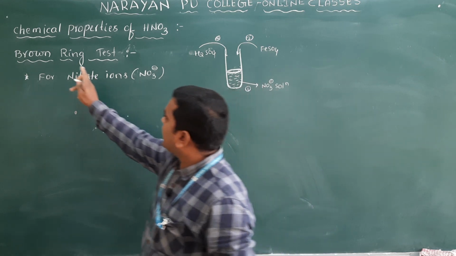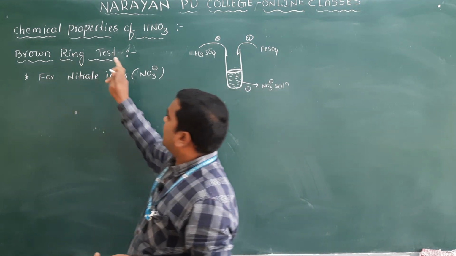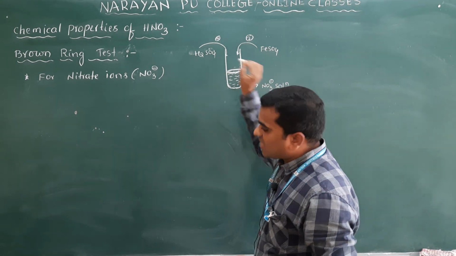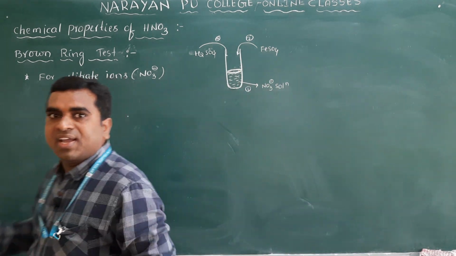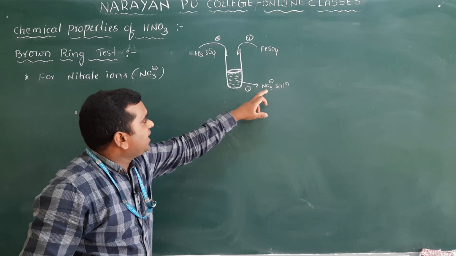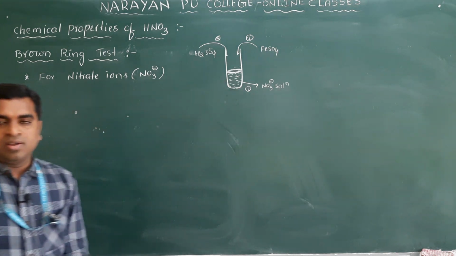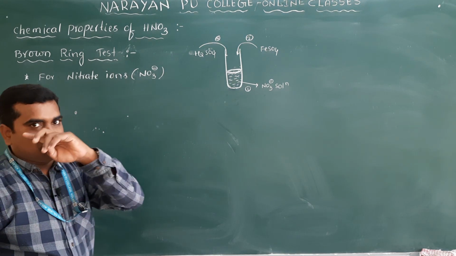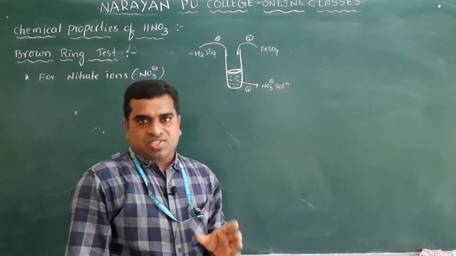That's why we call it the brown ring test. The brown ring indicates the presence of nitrate ions in the solution.